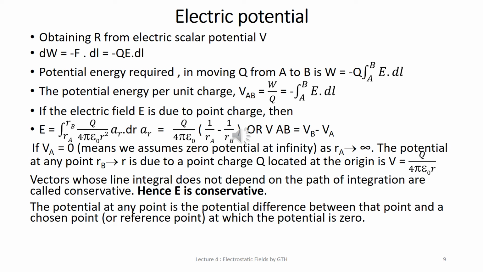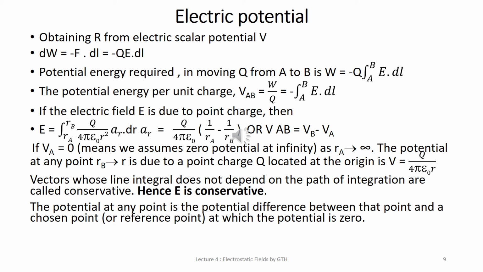So in a sphere, as you know, we write the formula q upon 4 pi epsilon 0 r square. Now integrate from RA to RB. So these are the 2 points located: one at distance RA, and the second at distance RB. These are the 2 radii in the sphere, and hence from RA to RB we write q upon 4 pi epsilon 0 r square.